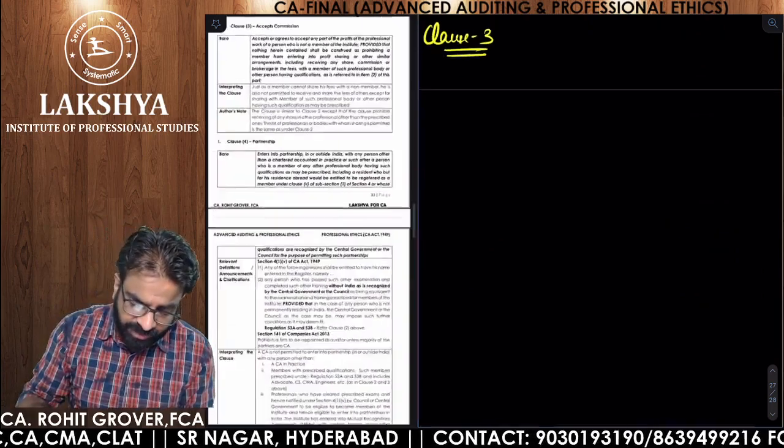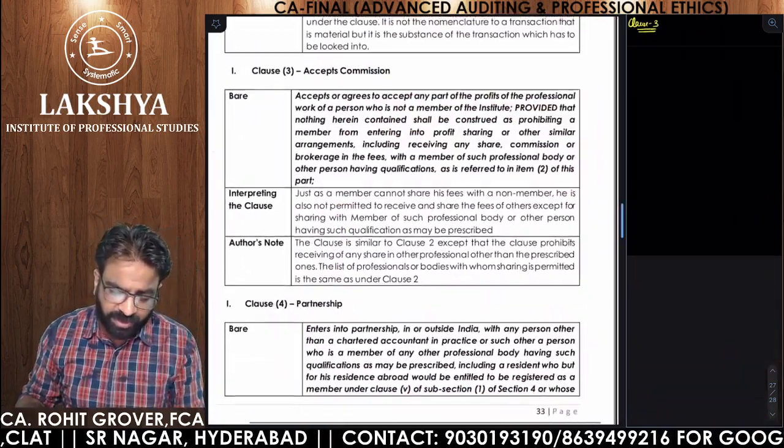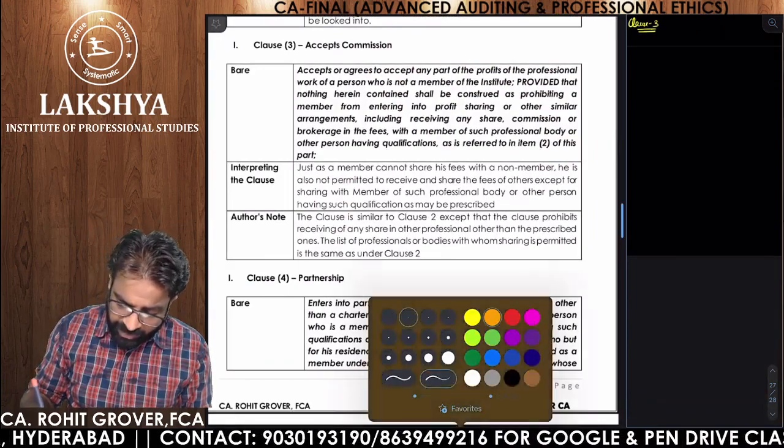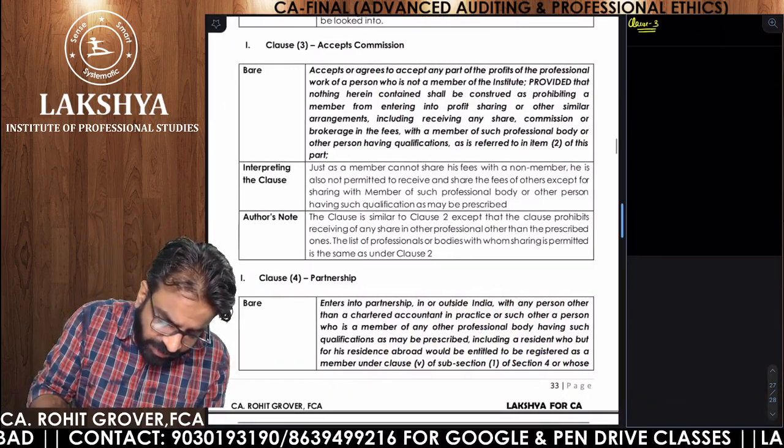So what is clause number 3? Now see, what is clause number 3? When you accept. Now see, what is the clause saying? When you accept or when you agree to accept.